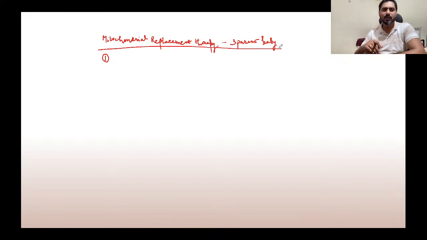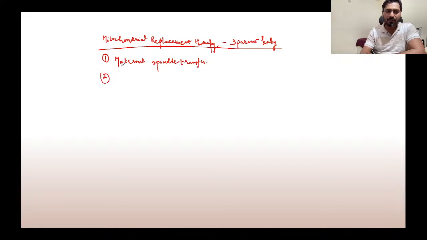So there are two methods of doing this mitochondrial replacement therapy. The first method is called maternal spindle transfer. We'll see how it is done. And the second one is called the pronuclear transfer method. UPSC has already asked questions based on your understanding of this method and the pronuclear transfer method. Sometimes they ask the scientific name itself, or they could ask the technique that is being used in the pronuclear transfer method.